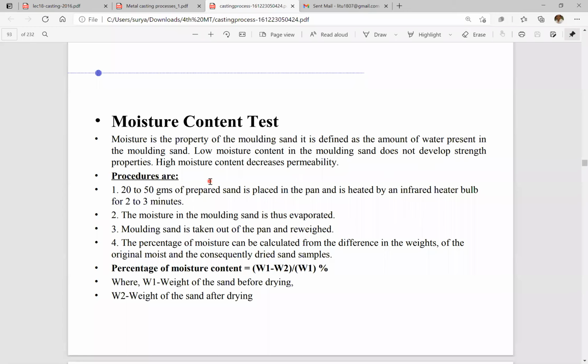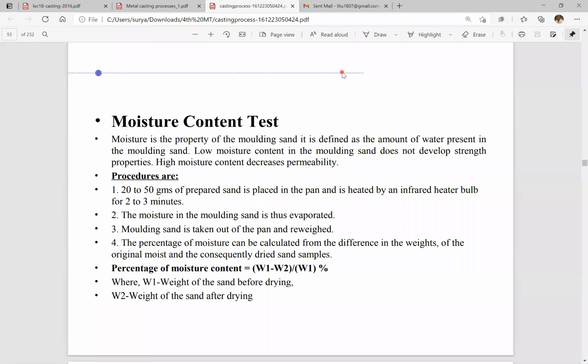Low moisture content in the molding sand does not develop strength properties. So moisture is also a factor for increasing the green strength of the sand. Moisture is essential. Low moisture means the sand has low strength, low green strength. At the same time, if you choose sand with high moisture content, then it will also decrease its permeability.